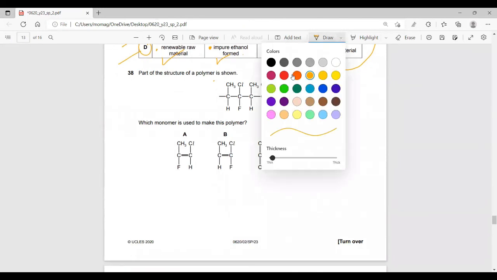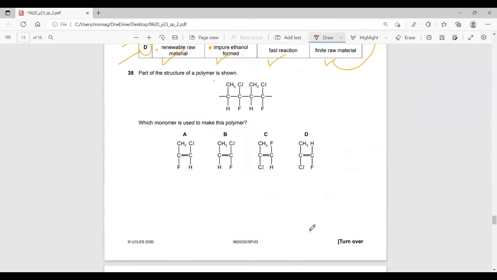Question 38. Here we need to outline the monomer. To outline the monomer, go for a repeat unit. What is meant by repeat unit? Here we have 1, 2, 3, 4 carbons. So it could be all of them or half of them. No way to be 3 and 1. This is not a monomer. Monomer must be identical or similar. So either all of them or half of them.